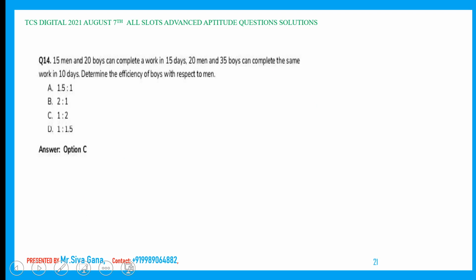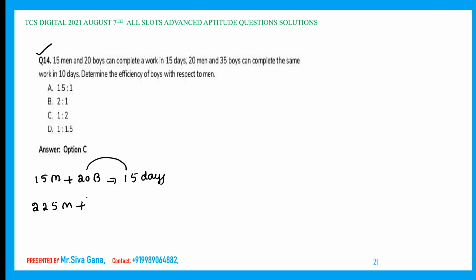15 men, 20 boys. Very important, easy, frequently asked model. 15 men and 20 boys can complete a work in 15 days. Now, for 1 day completion, 15 into 15, 225 men plus 20 into 15, which is nothing but 300 boys can complete the work in 1 day. Right? Now, the second relation is what?